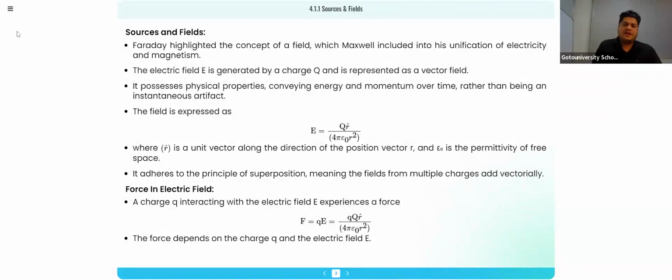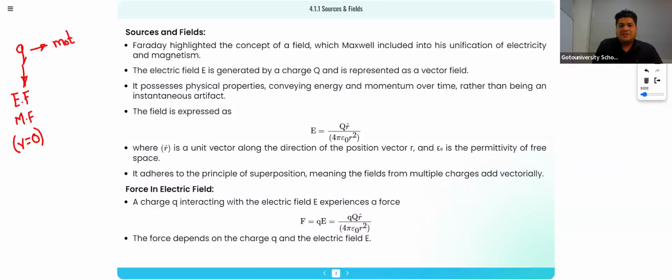Yes, check. If we talk about a charge, in the presence of a charge there will be only an electric field. We studied this in our first chapter. There was only an electric field, and the magnetic field was not present. I am talking about when the charge is at rest, meaning the velocity of the charge is zero. But when the charge is in motion,